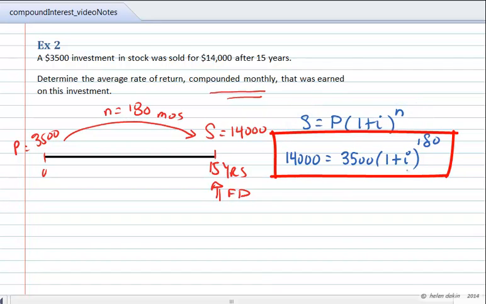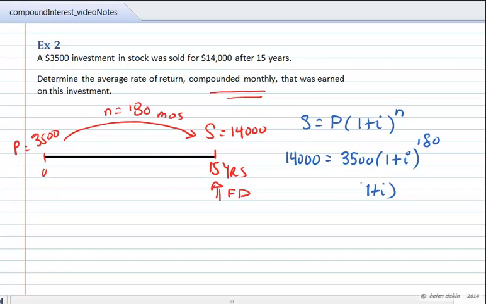Now you'll notice that i is in parentheses. The $3,500 factor needs to be eliminated, so we'll divide both sides by $3,500. We'll end up with a new equation that states 1 plus i to the exponent 180 is equal to $14,000 divided by $3,500. This is exactly a value of 4, so 4 is equal to (1 plus i) to the power of 180.